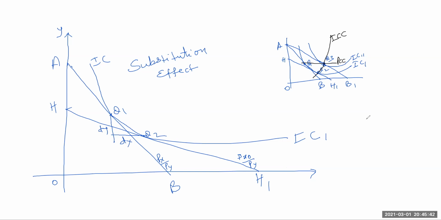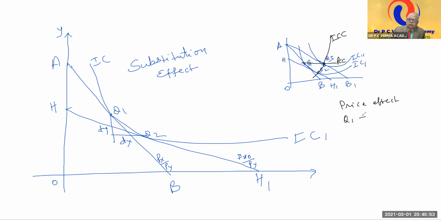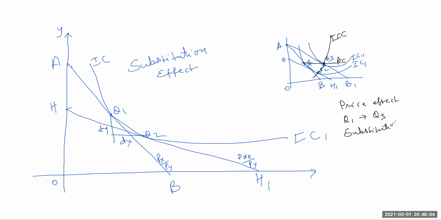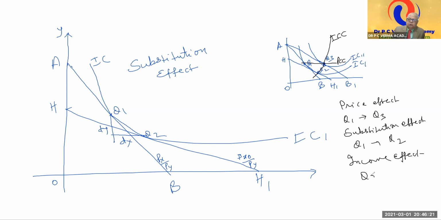Now we know that price effect is Q1 to Q3. Substitution effect is Q1 to Q2. Income effect is Q2 to Q3.